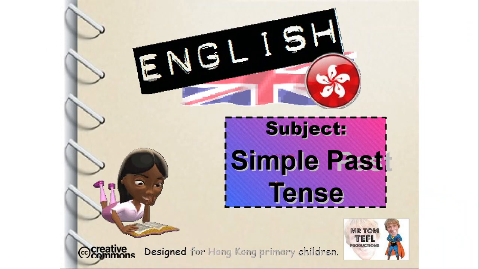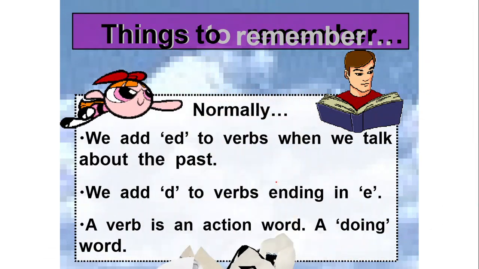Let us now recall what the simple past tense of the verb is. The simple past tense of regular verbs is formed by verbs ending with D or ED, and this is used to tell that we are talking about the past. We add D to verbs ending in E, just like the word decide. We just add D to make it past tense, so it will be decided. A verb is an action word, a doing word.